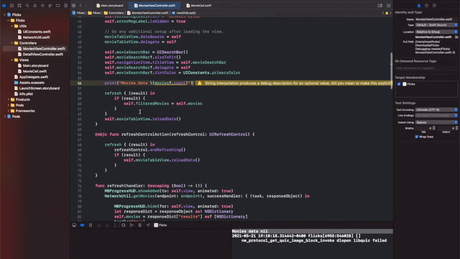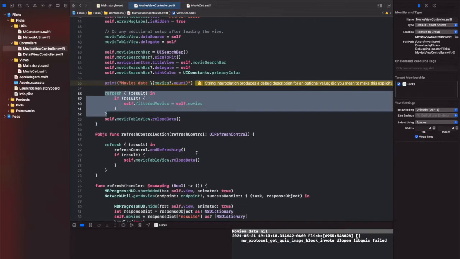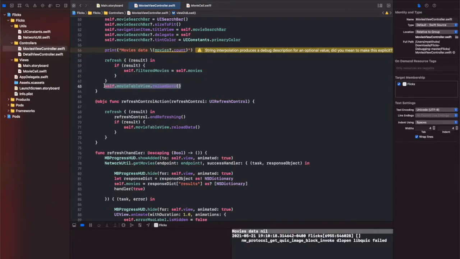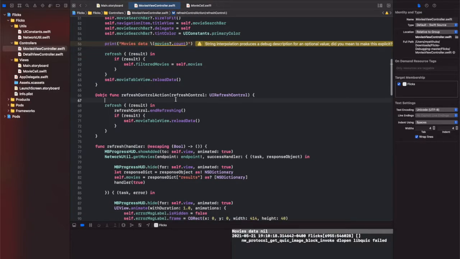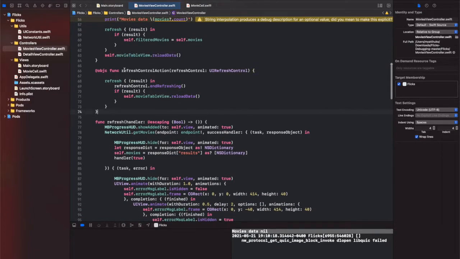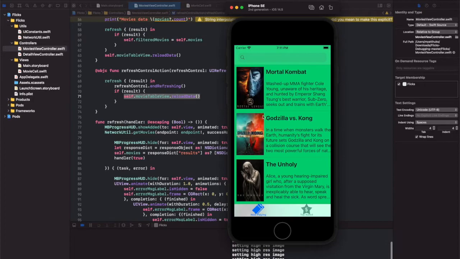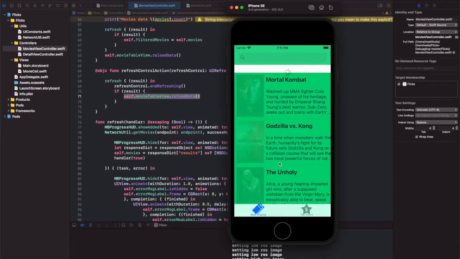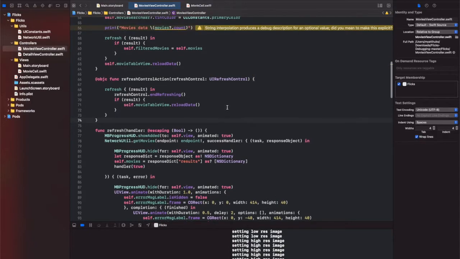So it's printing, but it doesn't have the data inside there, but we know that this refresh function is working, and we also know that tableView.reloadData is there. Whenever we're using the table view in storyboard, we have to reload the data every time. Here, that refresh control action controls the refresh functionality, and we call this refresh function, and it says movie tableView.reloadData. So this is where the reload happens when we try to refresh it.